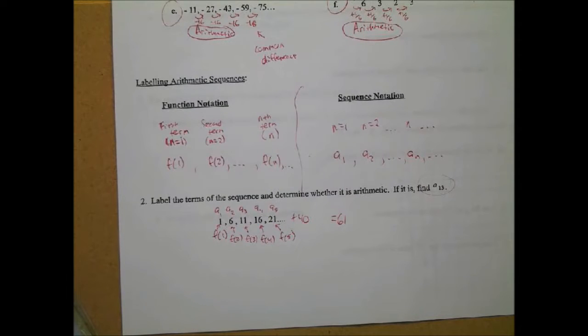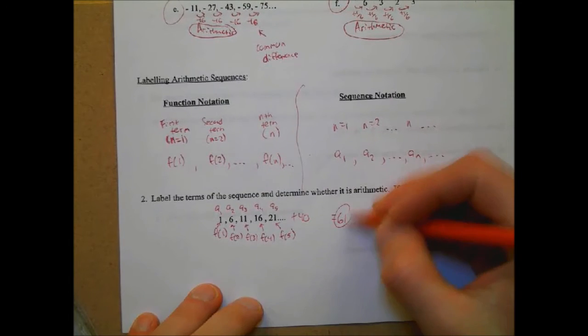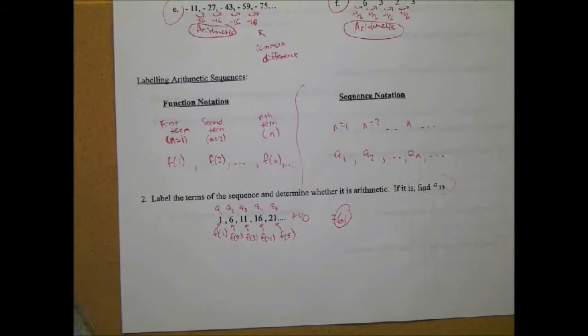Times 5, plus one. You were onto something, but it wasn't quite right, and we'll talk about why in a second. Okay, 61.